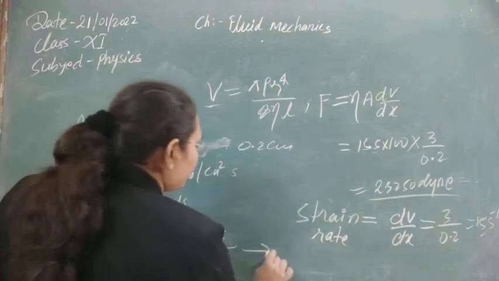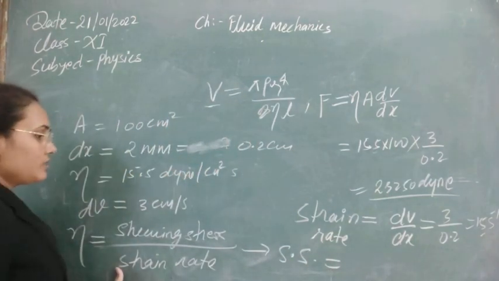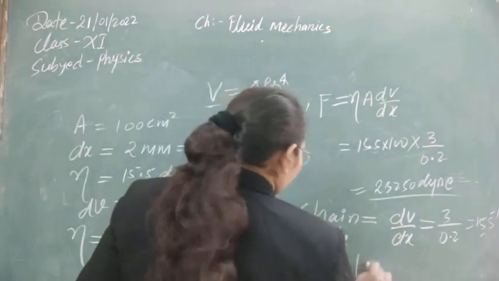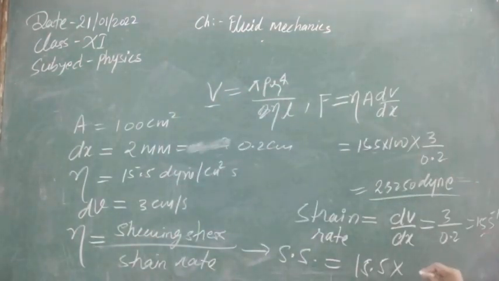So eta is 15.5, the strain rate has value 15, and if we solve this, we obtain 232.5 dyne per centimeter square.